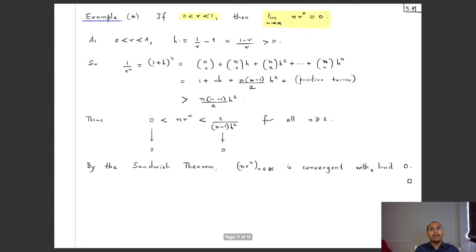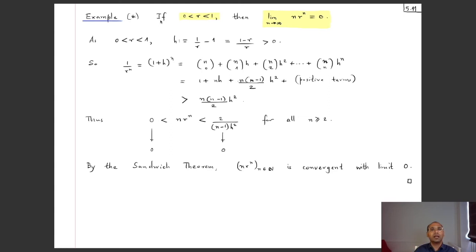Okay, here is now one more example of the use of the sandwich theorem. And here we will use a similar sort of advanced trick for estimation of n r^n. So we will again sandwich it between two sequences, both of which are converging to 0. So first of all, let's read what the claim is.